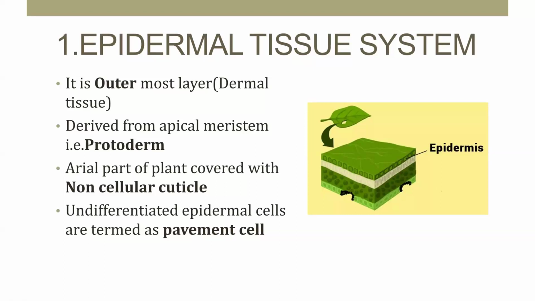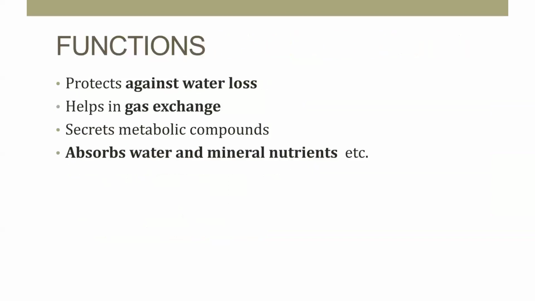It is the outer protective covering of the plant body, and it originates from the protoderm, another name for which is dermatogen. Its main functions are protection against water loss, helping in gas exchange, secreting some metabolic compounds, and helping in the absorption of water and mineral nutrients.